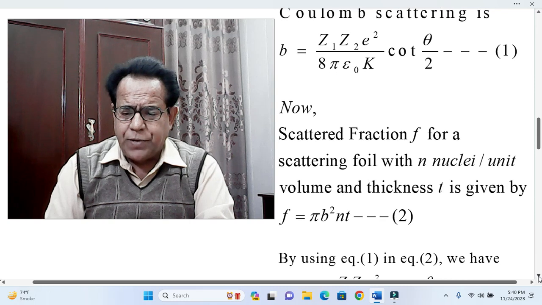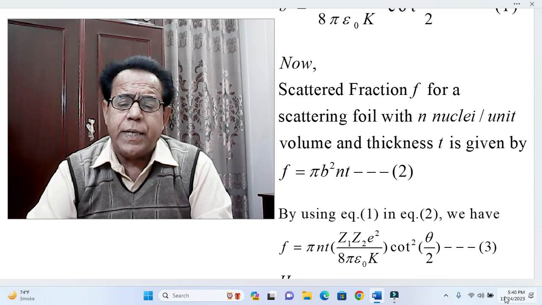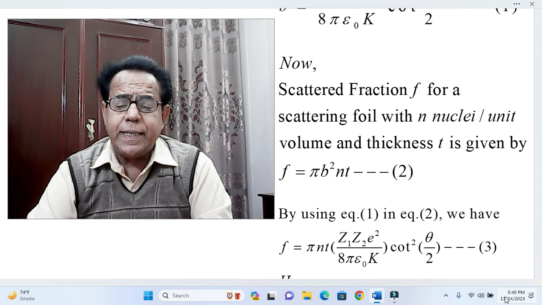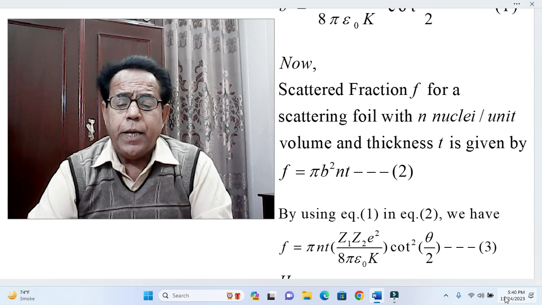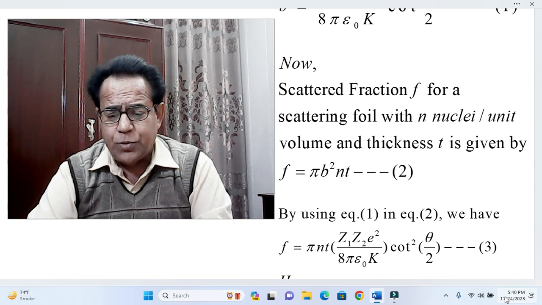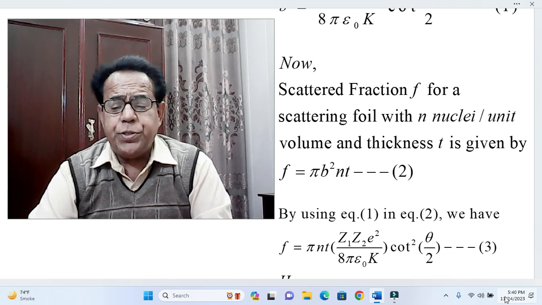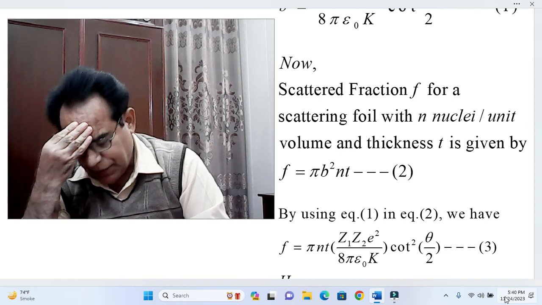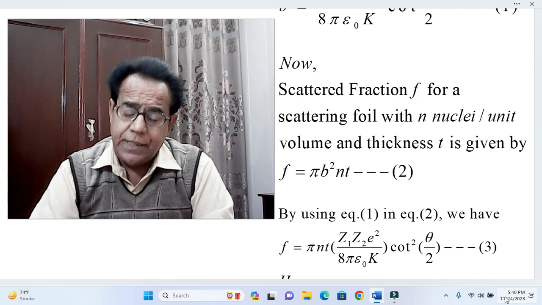Now we come towards the fraction. The scattered fraction small f for a scattering foil with small n nuclei per unit volume and thickness t is given by f equal to pi b square n t, equation number 2. By using equation number 1 in equation number 2, we have just put the value of b from equation 1 in equation 2.